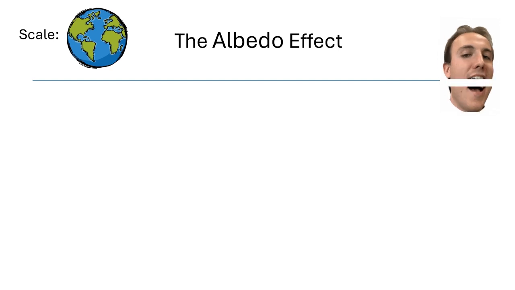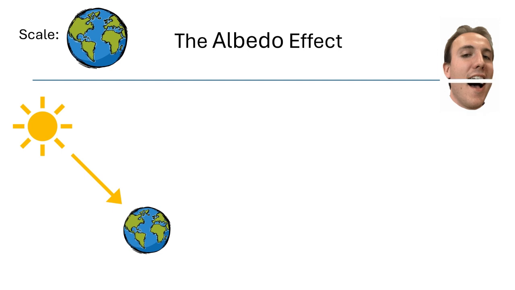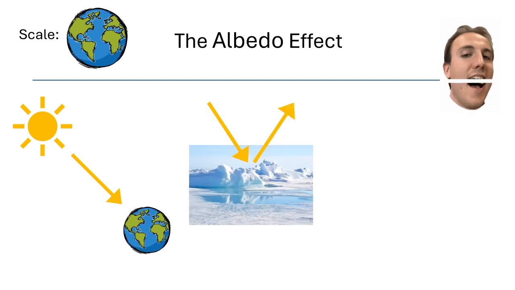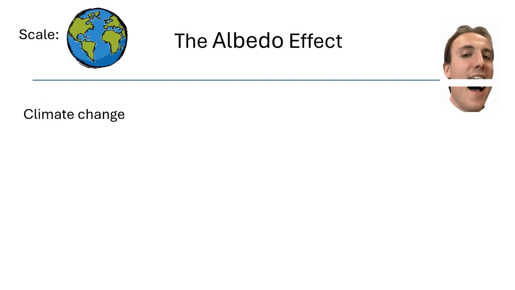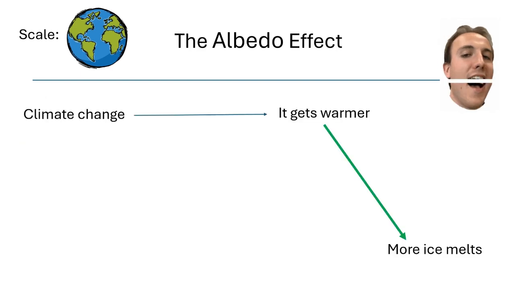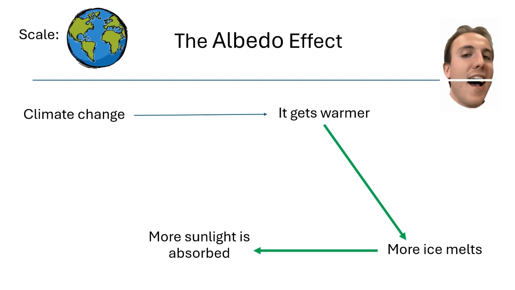One example of a feedback loop that occurs at a global scale is the albedo effect. As the sun shines on the Earth, light surfaces, such as ice, reflect a lot of sunlight back into space. And darker surfaces, such as sea or land or vegetation, absorb more energy from the sun. And as, due to climate change, the Earth warms, more ice melts, causing more darker surfaces to be exposed, which causes more sunlight to be absorbed. This, in turn, causes the Earth to get warmer again, creating a positive feedback loop.